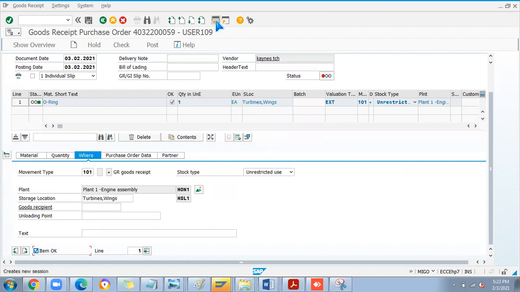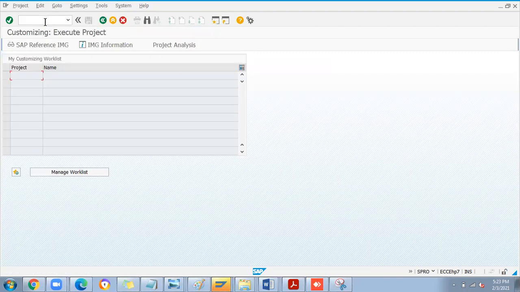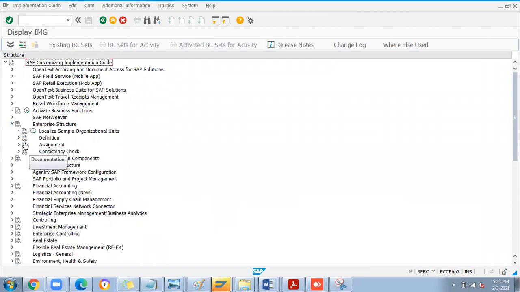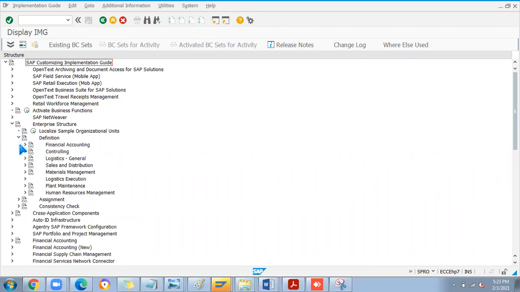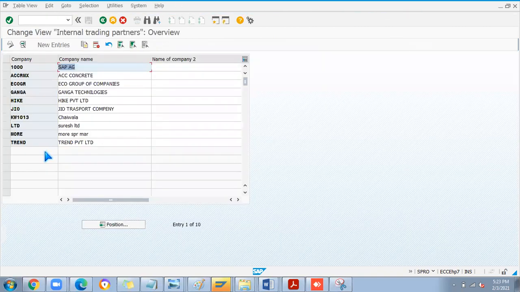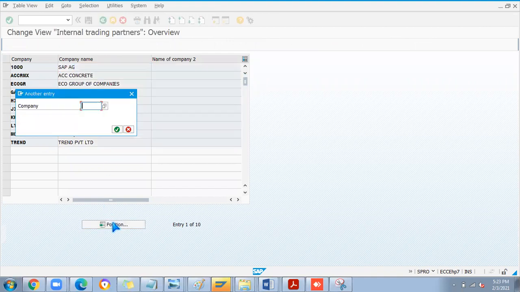Go to the IMG screen. I'll go to IMG SPRO. Go to enterprise structure. It is taking a little time to load. Under enterprise structure, Definition, Financial Accounting, Define Company. Then go and see. Check position. Only 10 entries are there here.